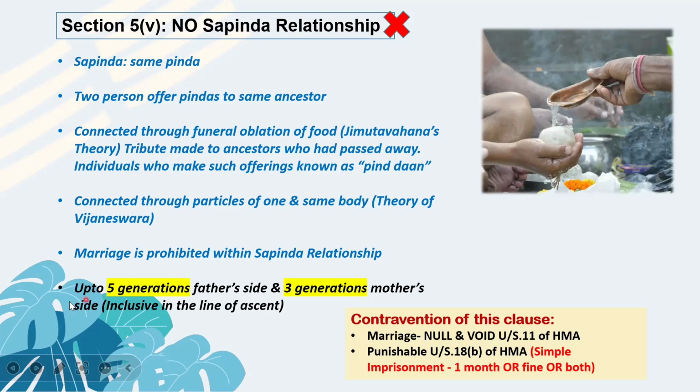How is this calculated? This is calculated up to 5 generations on the father's side and 3 generations on the mother's side, inclusive of the line of ascent. Okay, what does this mean? You can see here.